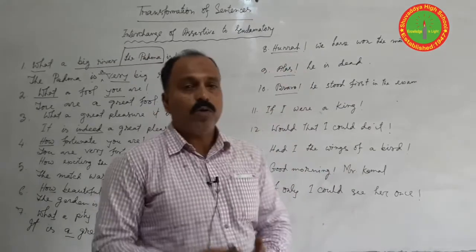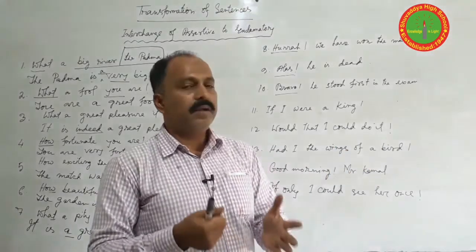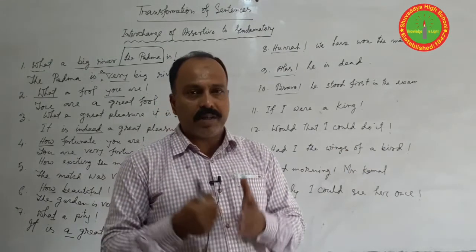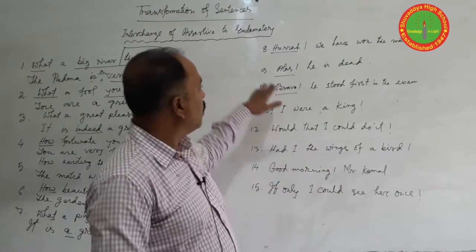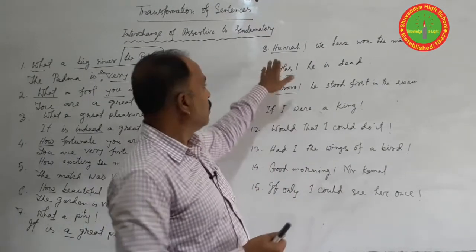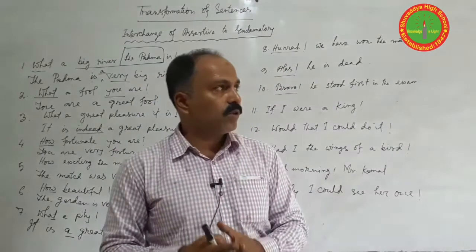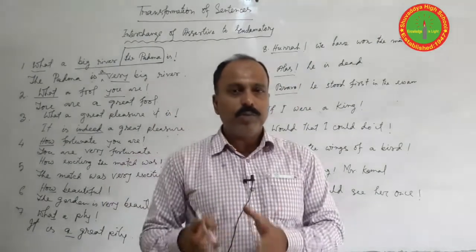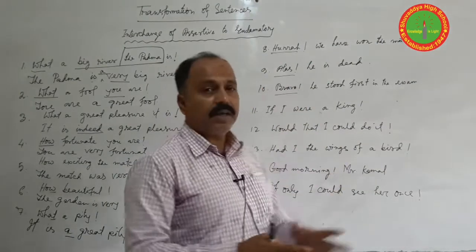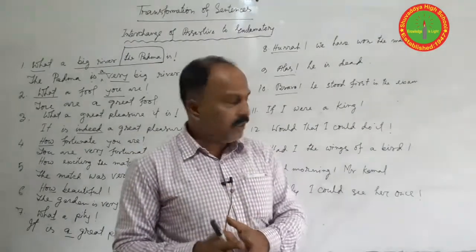For bravo, we rejoice in, or it is a matter of great joy, it is a matter of delight, it is a matter of praise. So according to the meaning of the word, alas is an event of a sorrowful meaning. So we should use we mourn, or it is a matter of great sorrow, it is a matter of great pity.